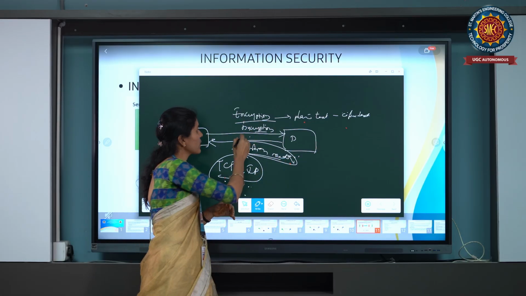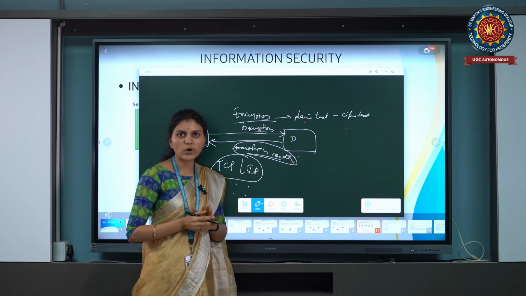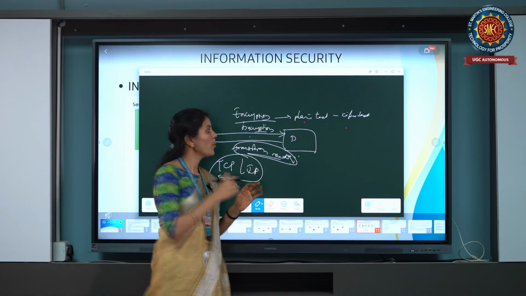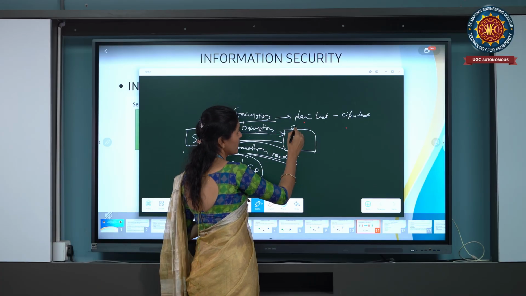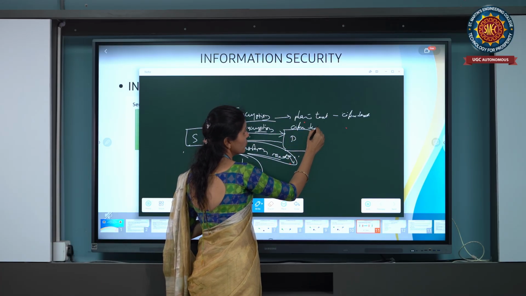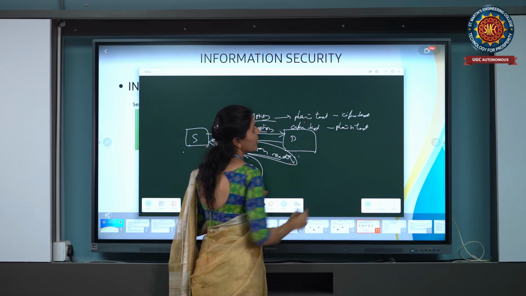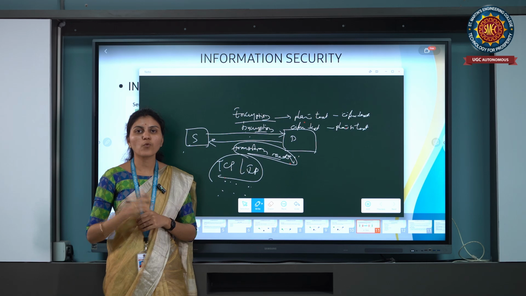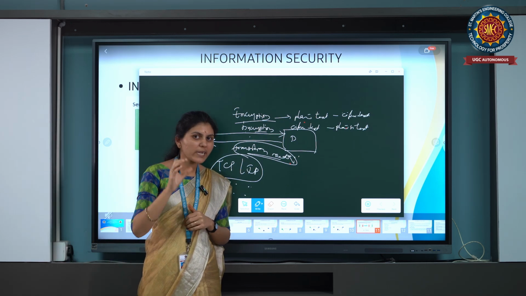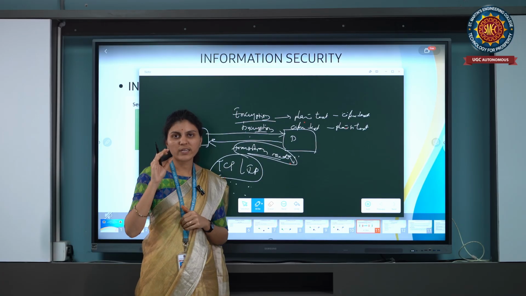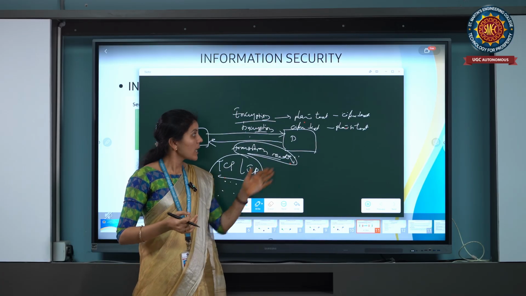Next, coming to decryption. Decryption is nothing but converting the ciphertext to plain text. What is plain text and what is ciphertext? Plain text is nothing but the original text.